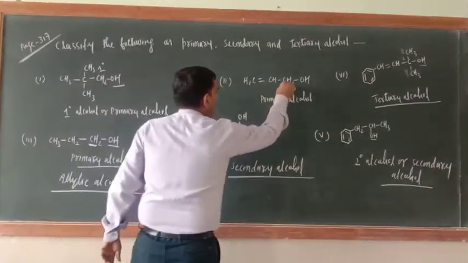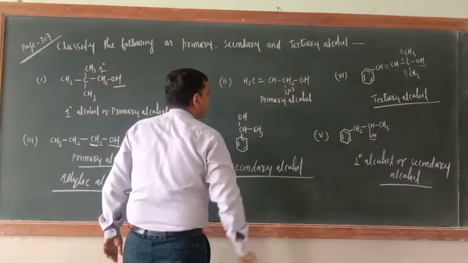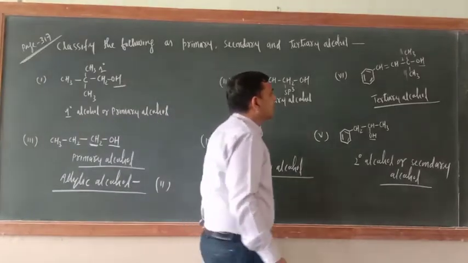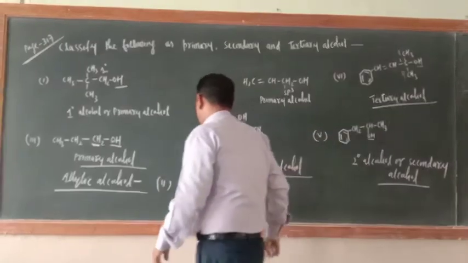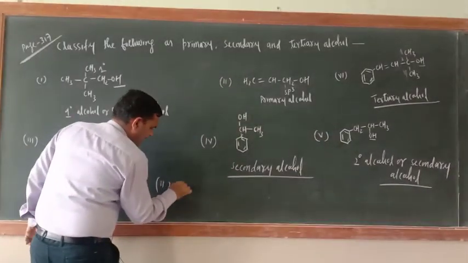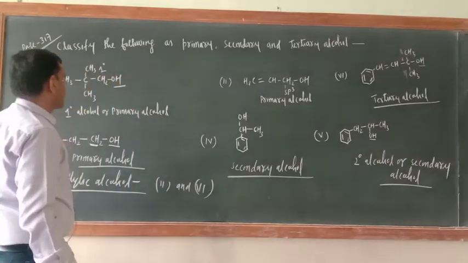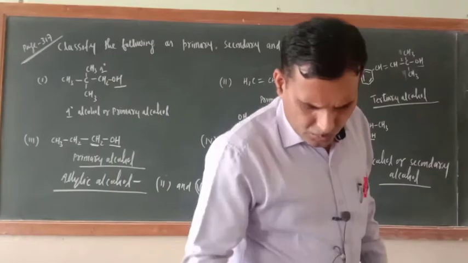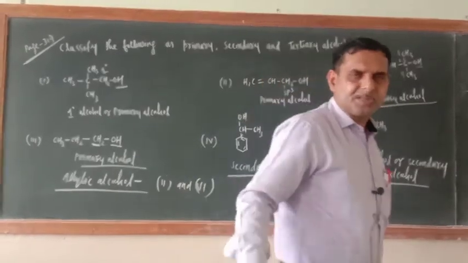Just see, OH is bonded with an sp3 hybridized carbon atom, which is next to the carbon-carbon double bond. So the second one. What about this one? Here also, the sixth one. Only two are there, the second and the sixth. They are the allylic alcohols. So in this way this question is over.